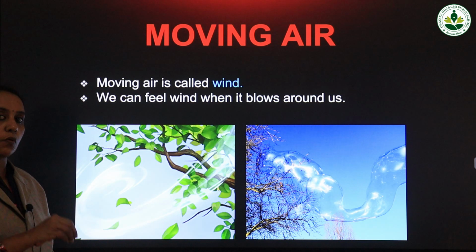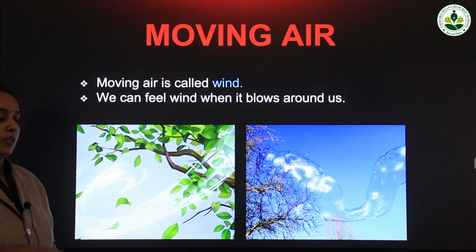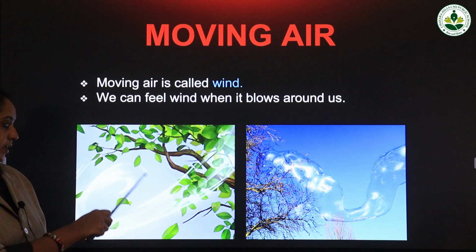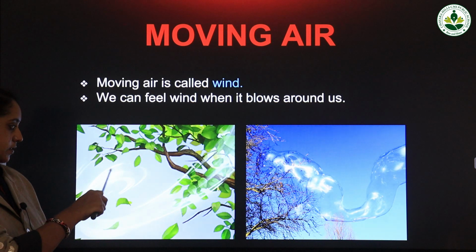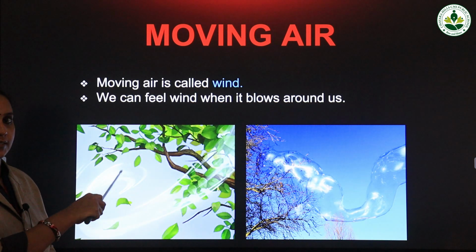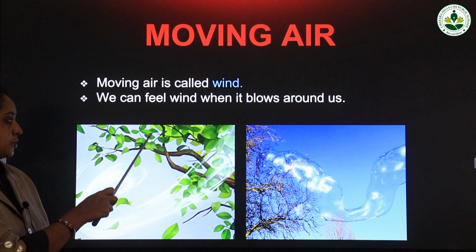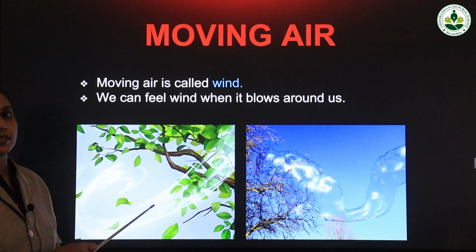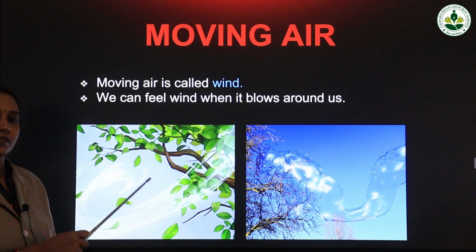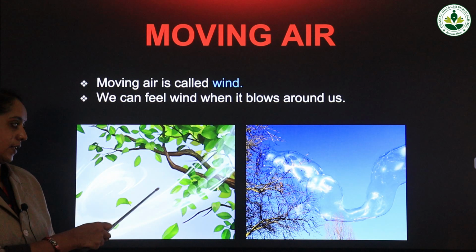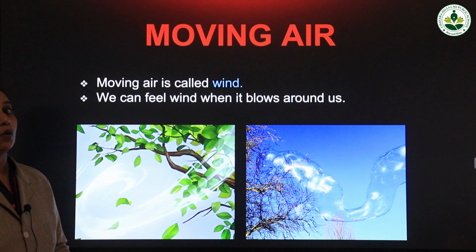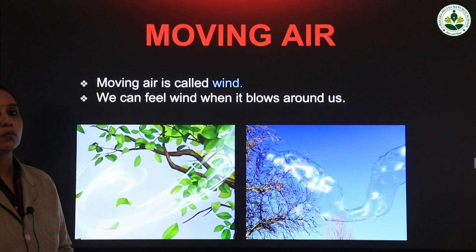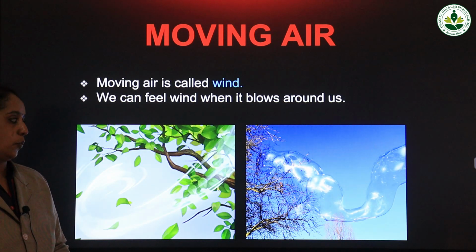When you throw stones into water, you can see ripples are formed. So like that, this air is in the shape of a circle. Okay, it's going like this, whirling and going like this. So actually what is this? This is air. And what is this moving air called? Here this air is moving. You can see the shape. And that moving air is known as wind. I repeat, moving air is known as wind.